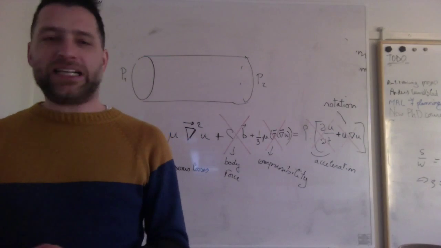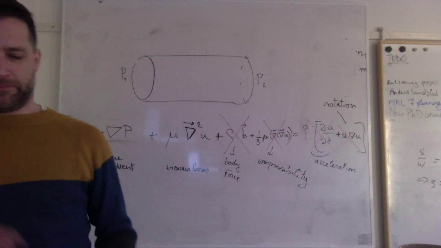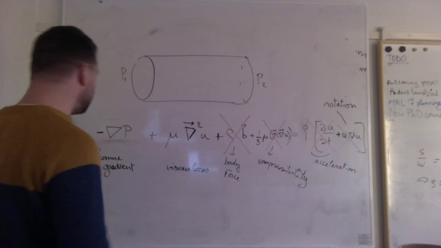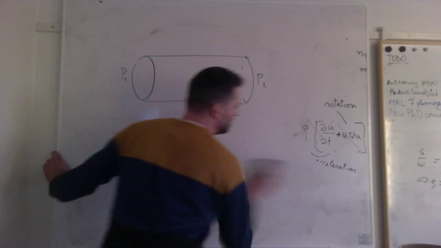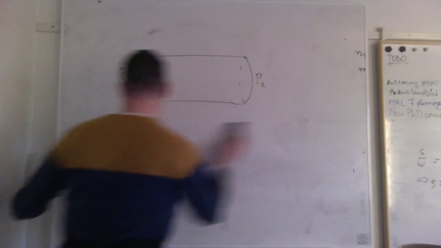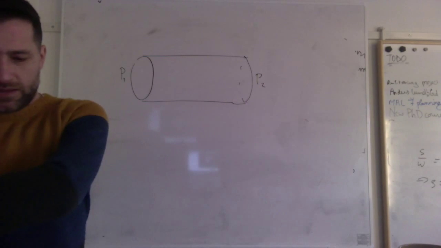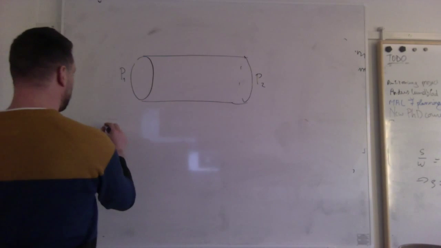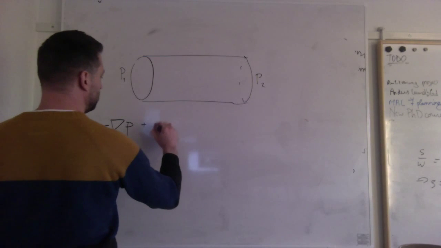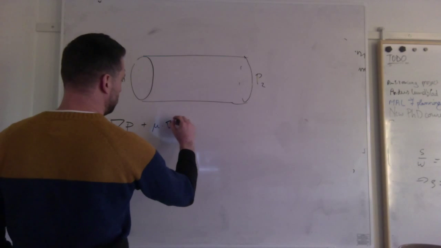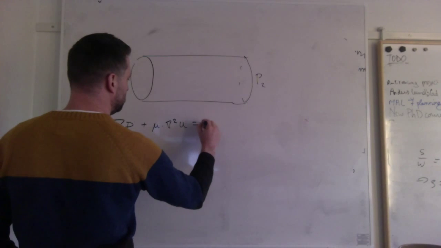So now I have greatly simplified my formula. Let me rewrite that. I have my formula: pressure gradient plus mu delta squared u equals 0.